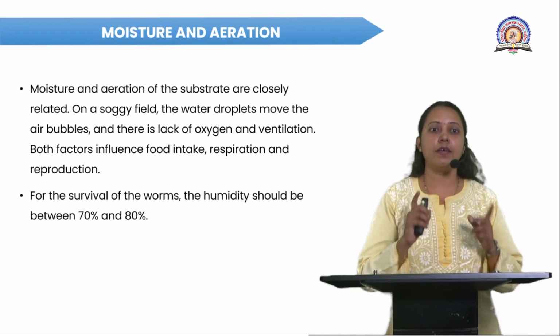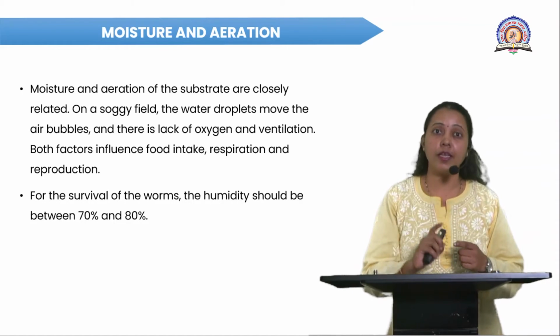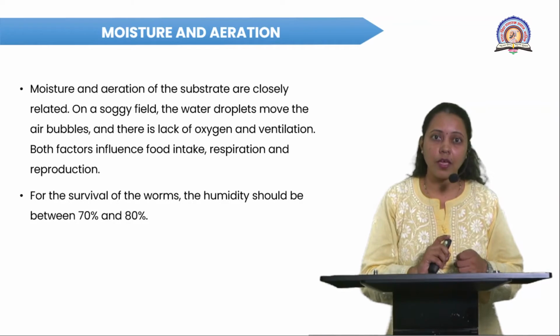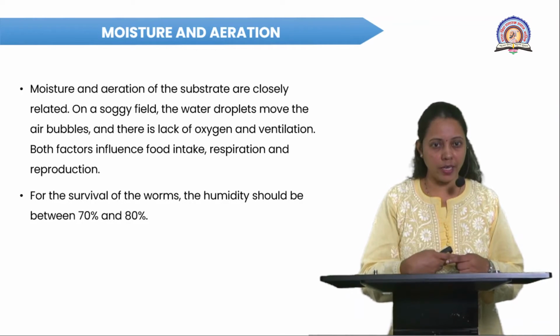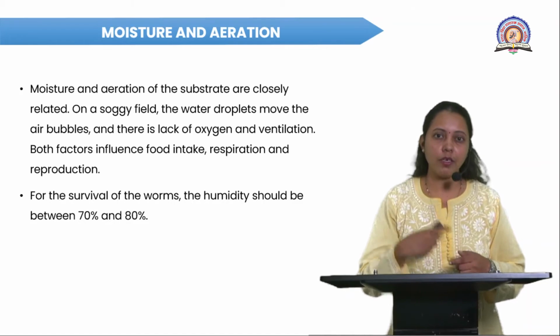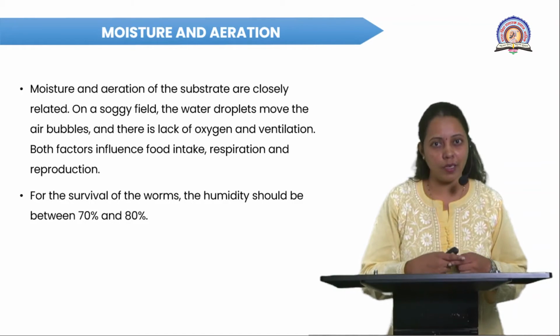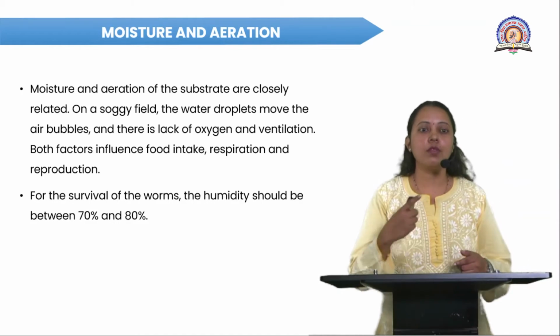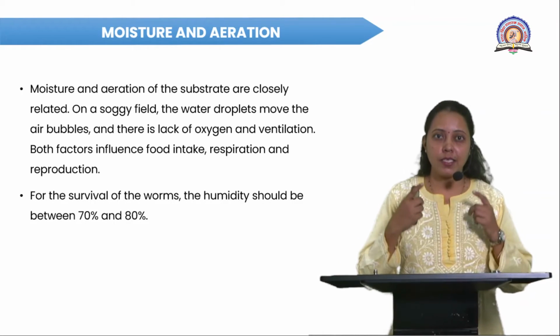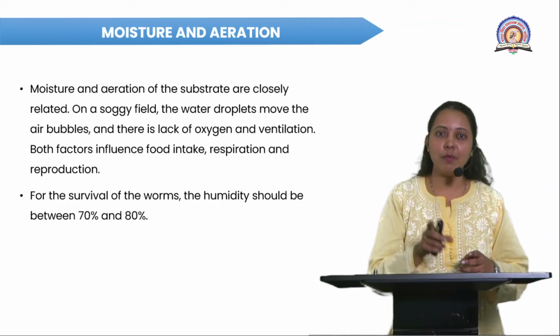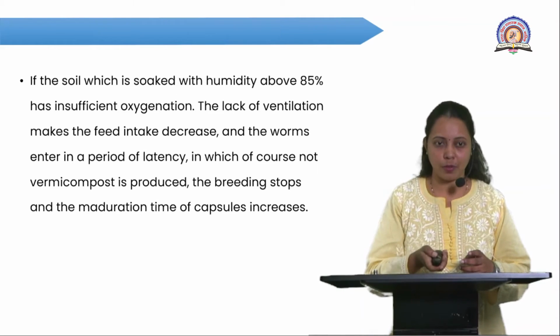Both factors, moisture and aeration, influence the activities of the earthworm, such as food intake, respiration, and reproduction. For the survival of the worm, the humidity should be between 70% and 80%.